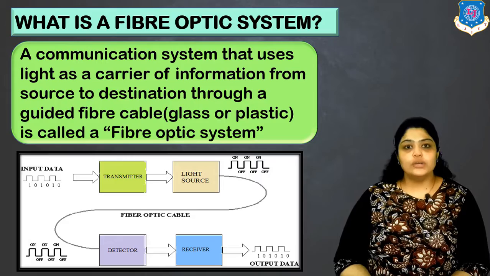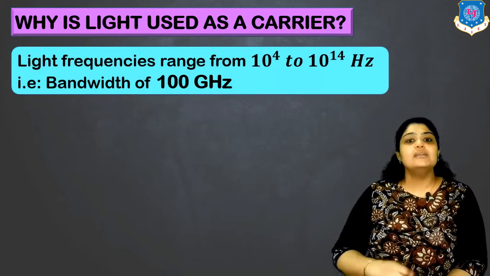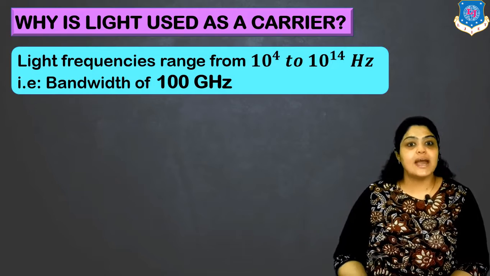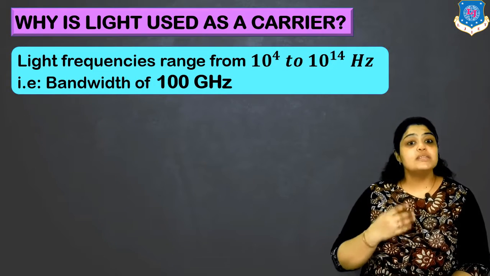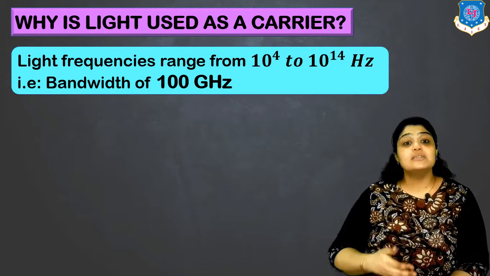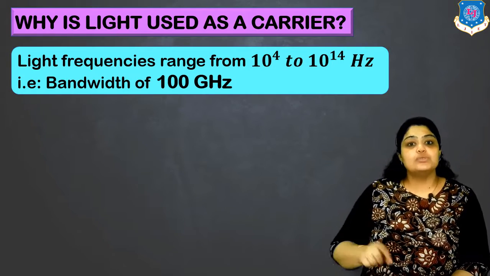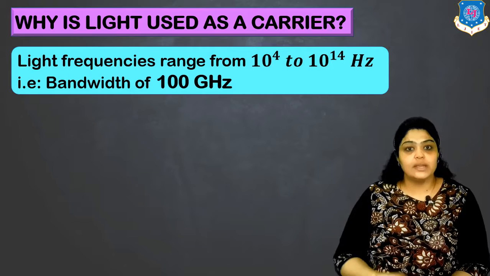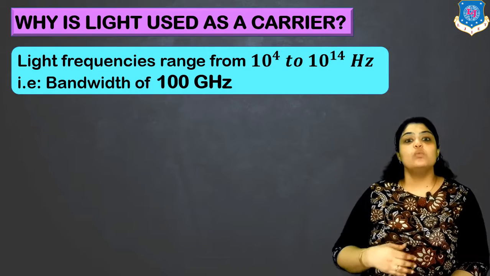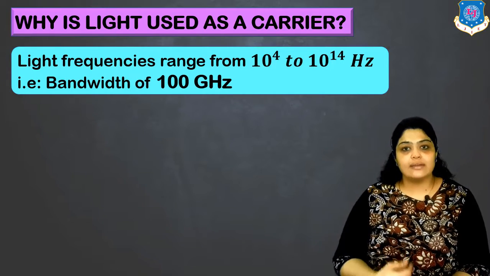Now let's move on to why light is used as a carrier. What are the benefits of using light as a carrier to carry information? Because all the signals first need to be converted into light. Only then can it propagate through a fiber optic cable, right? So let's see why light is used as a carrier.